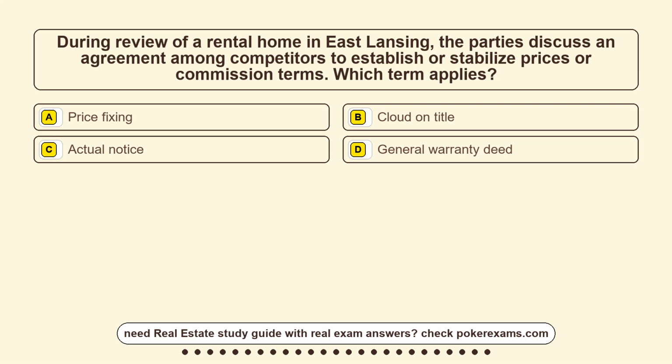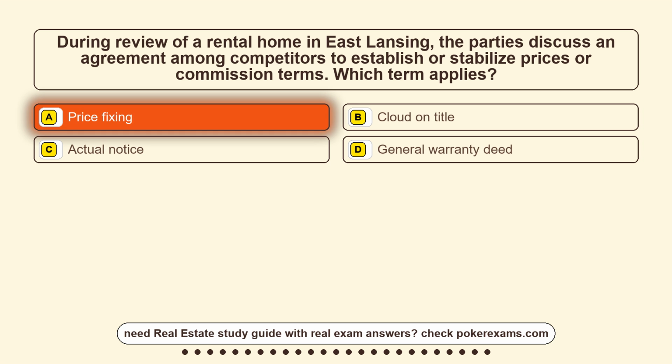Question 19. During review of a rental home in East Lansing, the parties discuss an agreement among competitors to establish or stabilize prices or commission terms. Which term applies? Option A, price fixing. Option B, cloud on title. Option C, actual notice. Option D, general warranty deed. The correct answer is option A, price fixing.